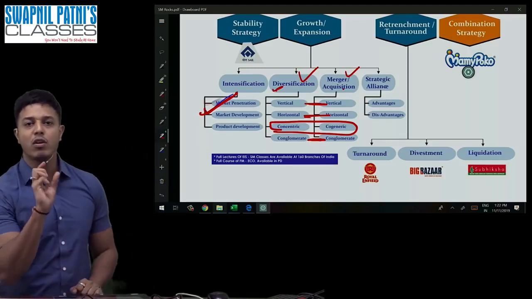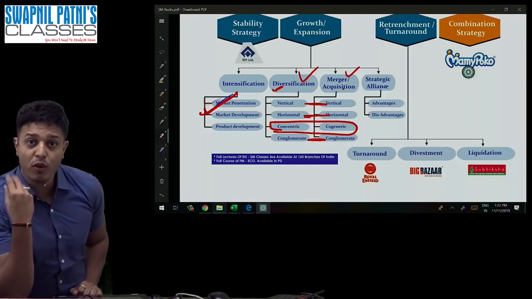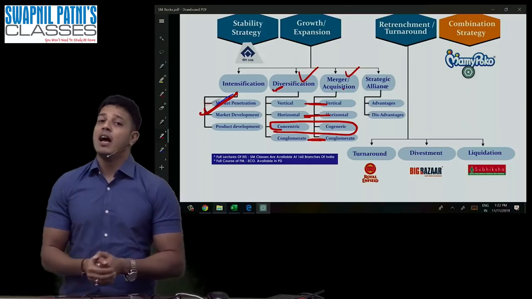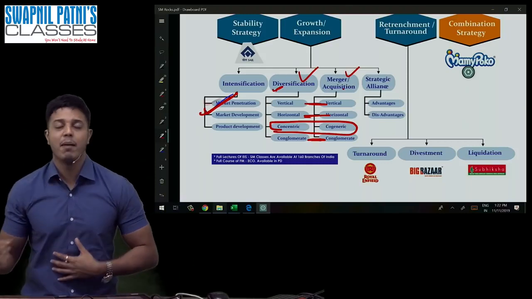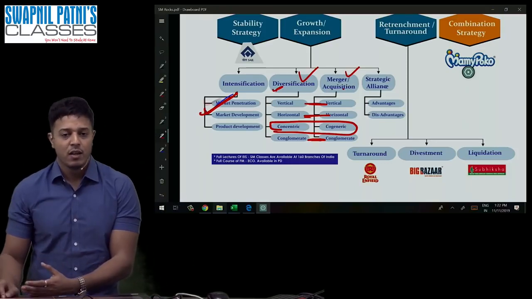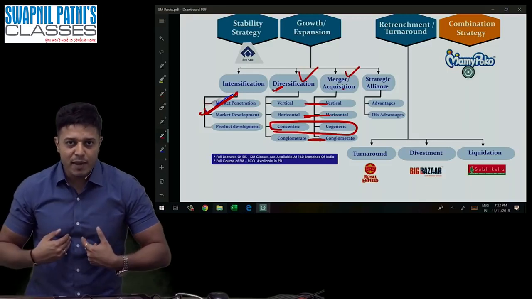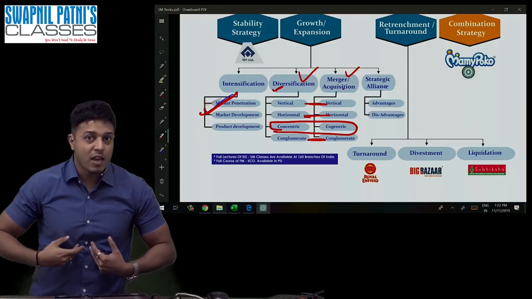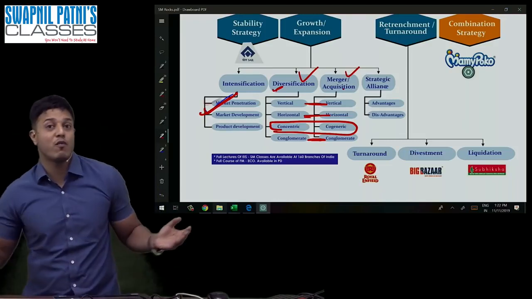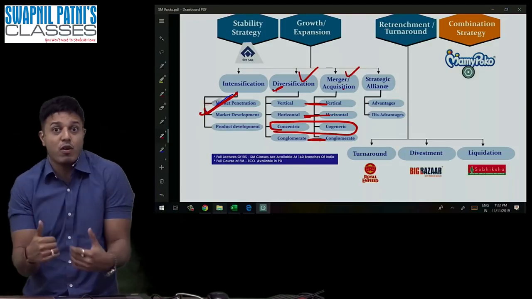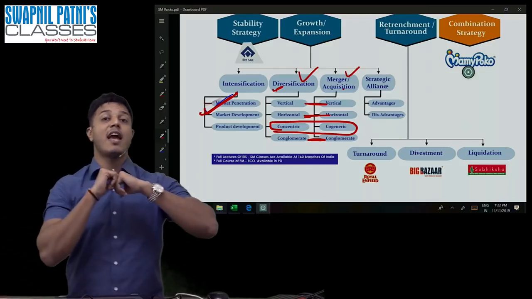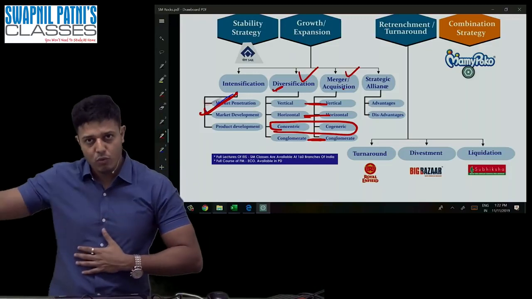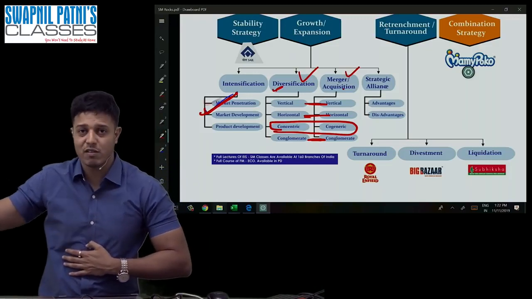Co-generic: both of you come together and generate business for each other. For example, very simple example, my friend started a CA practice, I also started a CA practice. He is into the practice of direct tax, I am into the practice of audit. Earlier we were having separate practices, now we both came together and merged our firm. Whenever I get a client for audit, I refer that client to my friend who is into DT, and vice versa.